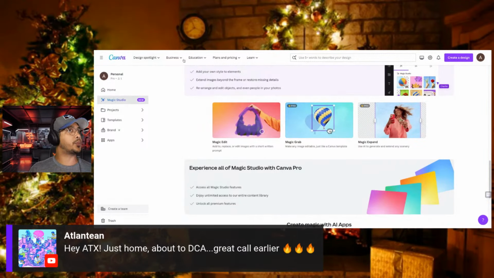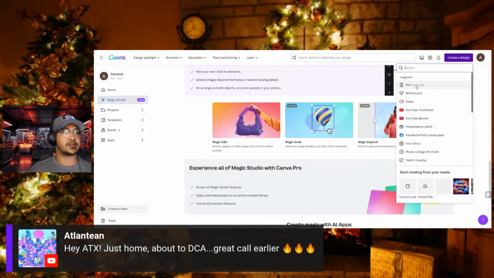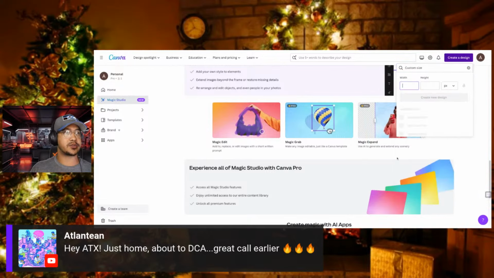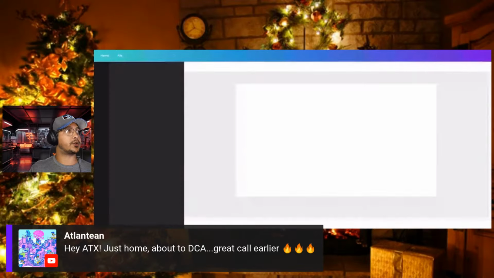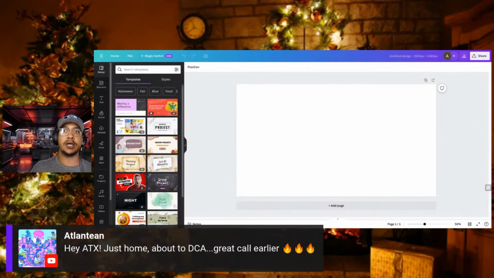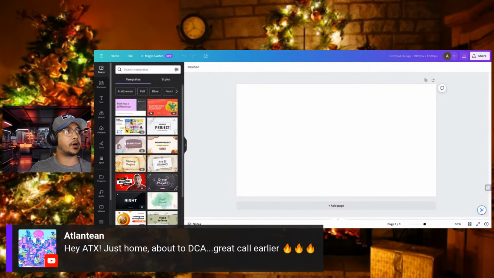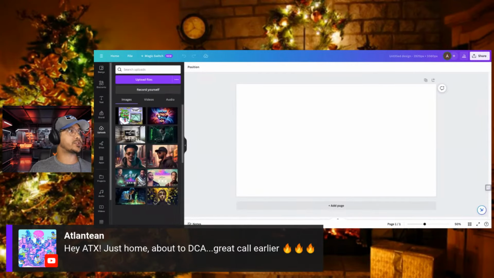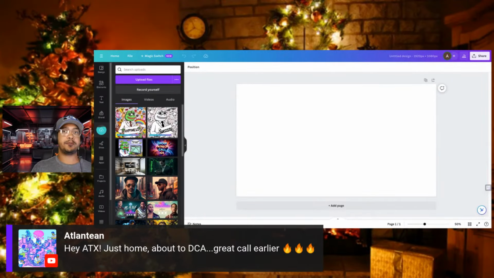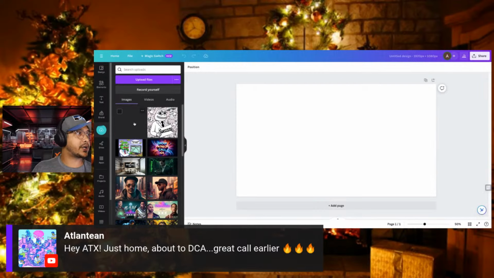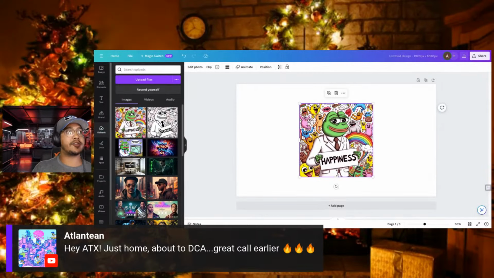So let me open up a whole new design real quick. I'm just going to say custom size, 1920 by 1080. It's going to open up a new page on here, and all I'm going to do is upload the 2 images that we had earlier from our creation. We'll upload those over here on the side. And this is where things start getting crazy. So now obviously we have this to where it doesn't quite fit.